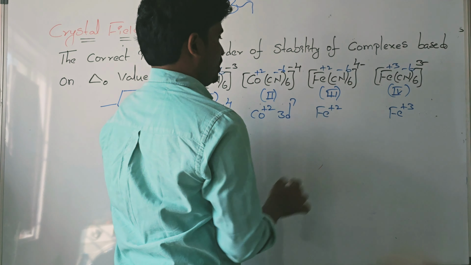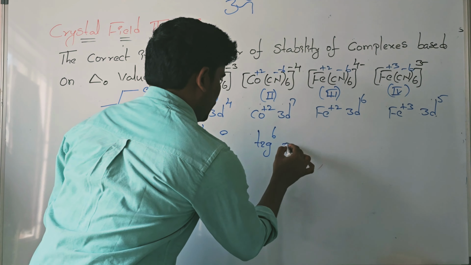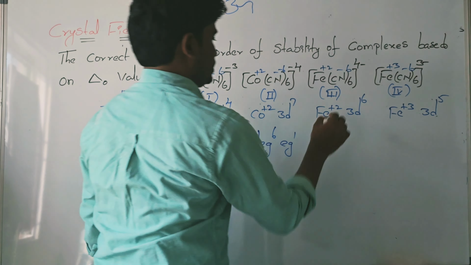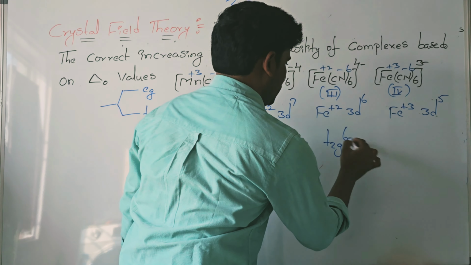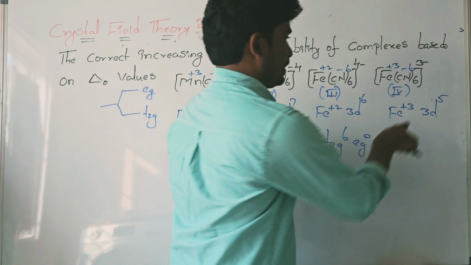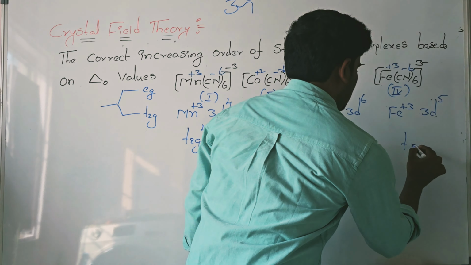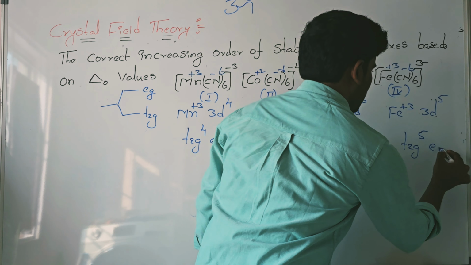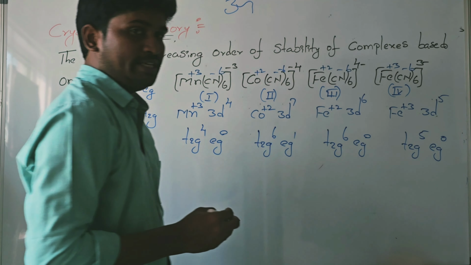t2g4, eg0. Next, t2g6, eg1. Next, t2g6, eg0. Because of the strong ligand, electrons are pairing in the t2g only. 3d5: t2g5, eg0. The electrons are not present in the eg.